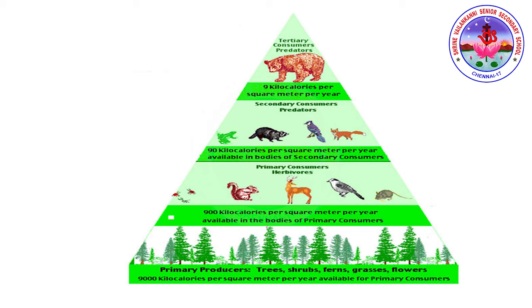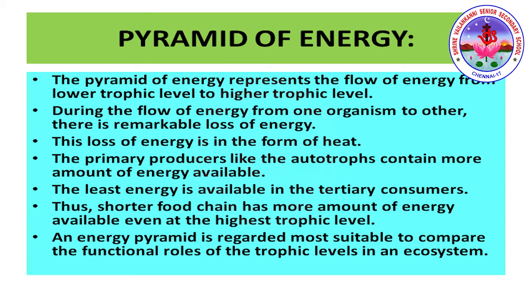On the other hand, in many aquatic ecosystems, the pyramid of biomass may be present in an inverted form, whereas the pyramid of number for aquatic ecosystem is upright. Next, we're going to discuss the pyramid of energy. This will be the third type of ecological pyramid. The pyramid of energy represents the flow of energy from lower trophic level to higher trophic level.